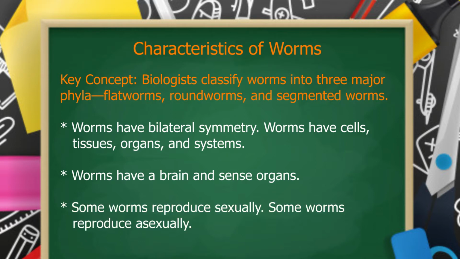Some worms reproduce sexually. Some worms reproduce asexually. Yes, some reproduce sexually while some reproduce asexually.